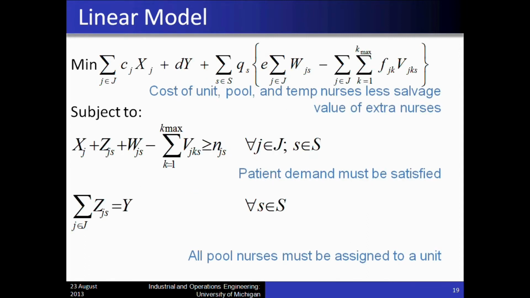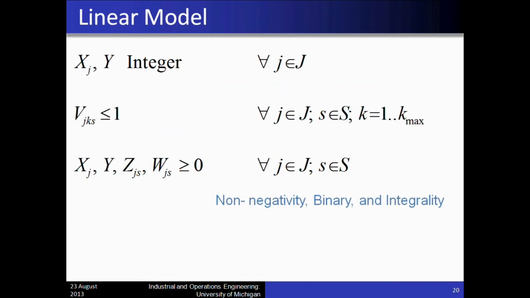Here is the mathematical formulation of the linear model. The objective function is to minimize the cost of unit, pool, and temporary nurses less the salvage value of actual nurses. The first constraint is that patient demand must be satisfied. The second is that all pool nurses must be assigned to a unit. There is also non-negativity, binary, and integrity.